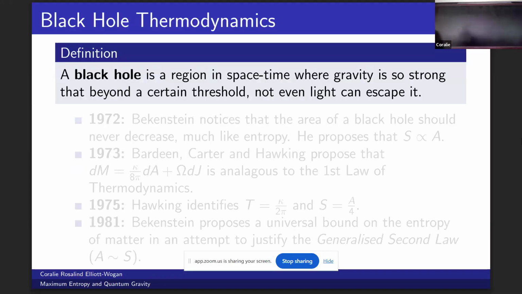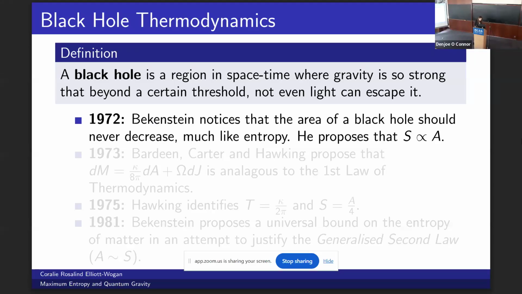So what is a black hole? A black hole is a region in space-time where the gravity is so strong that beyond a certain threshold, not even light can escape it. This threshold is called the horizon. I've created a timeline of discoveries in black hole thermodynamics, which will hopefully give an intuitive picture.